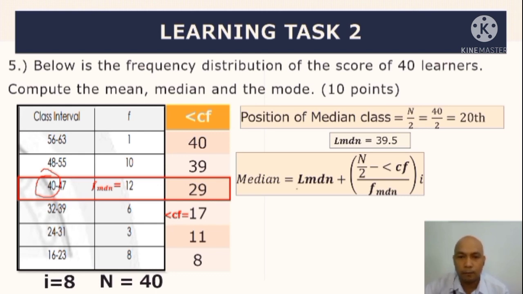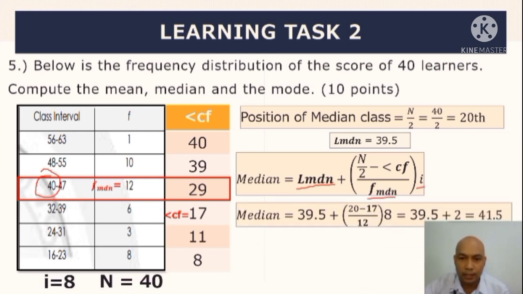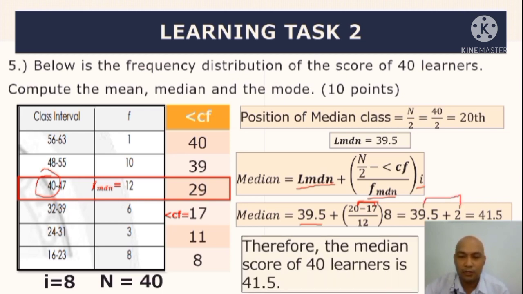We have lower boundary plus n over 2 minus CF all over the frequency of the median class times i. So we have 39.5 plus 20 minus 17 all over 12 times 8. Pagka kinuha mo itong 20 minus 17, magiging 3. Kaya na i-mental to. Times 8, magiging 24. Then divide by 12, magiging 2. Hindi kinakailangan gamitin ng calculator. Then i-add natin ngayon kay 39.5. So we have 41.5. So therefore, the median score of 40 learners is 41.5.